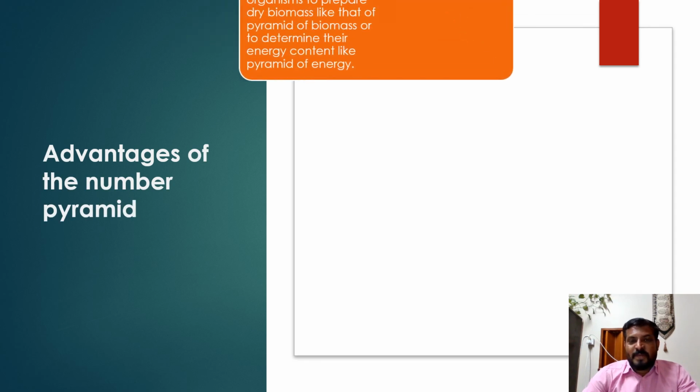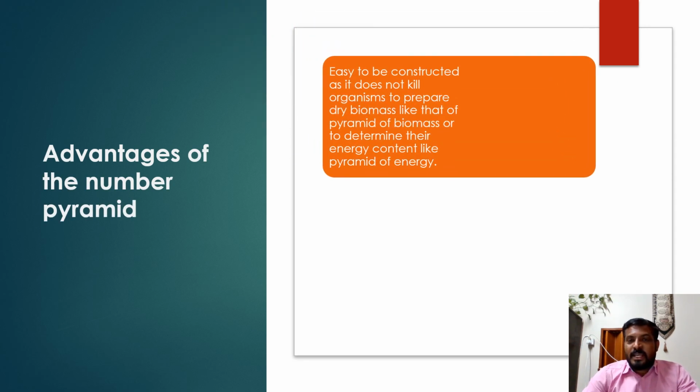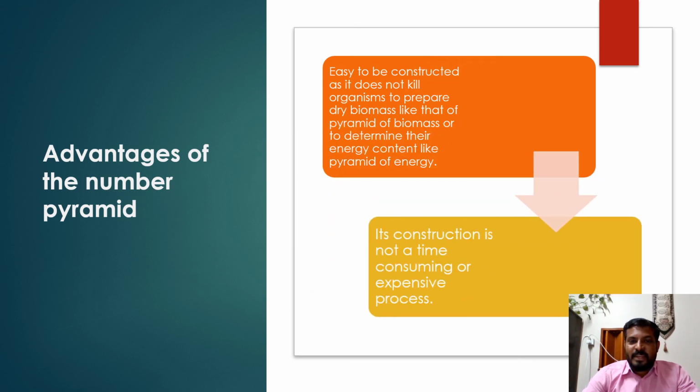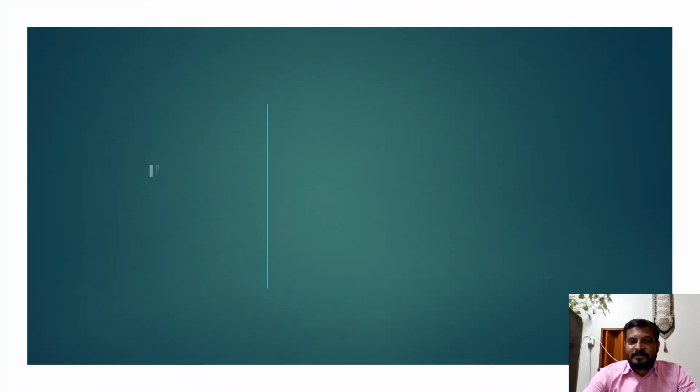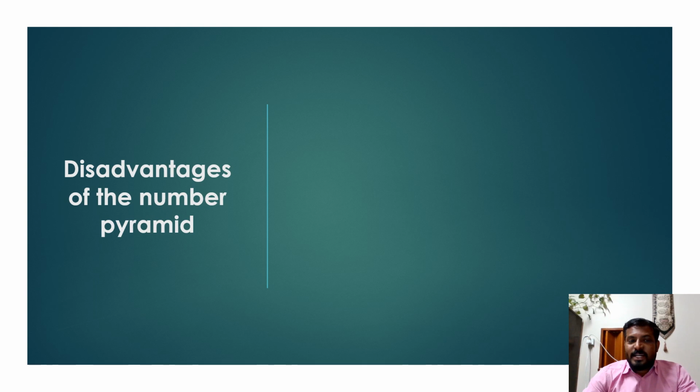Advantages of the pyramid of number. Easy to construct, as it does not kill organisms to prepare dry biomass like that of the pyramid of biomass, or to determine their energy content like the pyramid of energy. Its construction is not a time-consuming or expensive process. Disadvantages of the pyramid of number. A pyramid of number can be misleading.